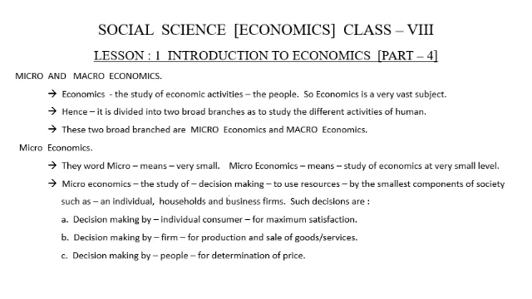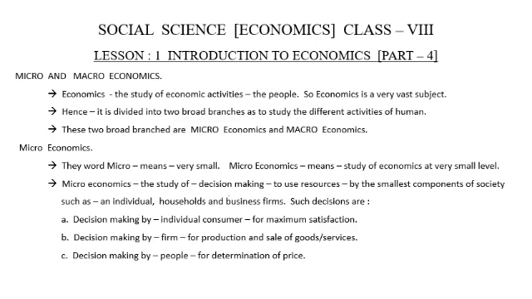Microeconomics studies the decisions taken to make the best use of the income of a particular individual, household, or small business. That is the study of microeconomics.